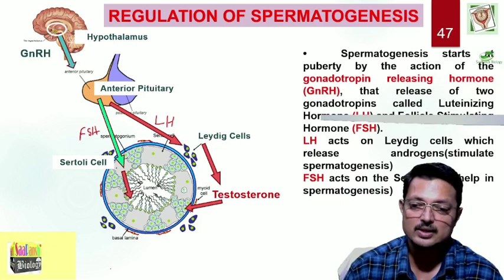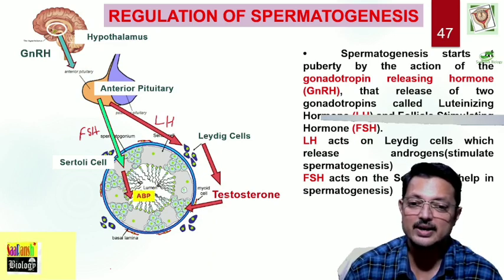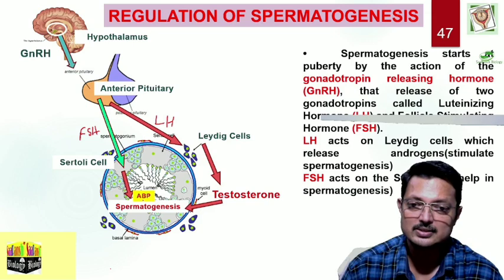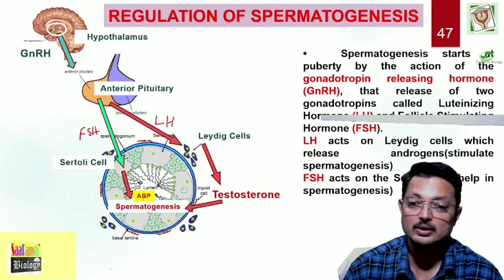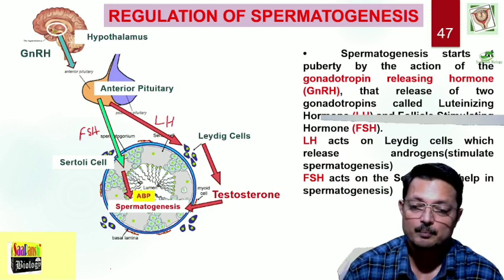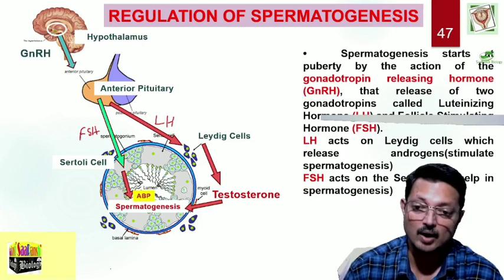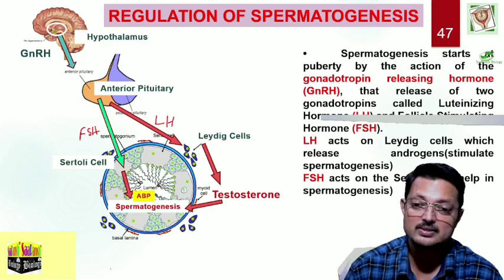Sertoli cells produce androgen binding protein. This protein concentrates the testosterone and carries out the process of spermatogenesis. So, Sertoli cells as well as Leydig cells both promote spermatogenesis. But what if the concentration of testosterone or ABP increases?